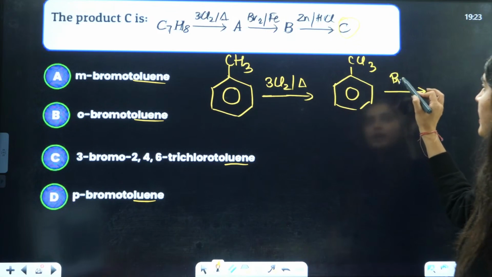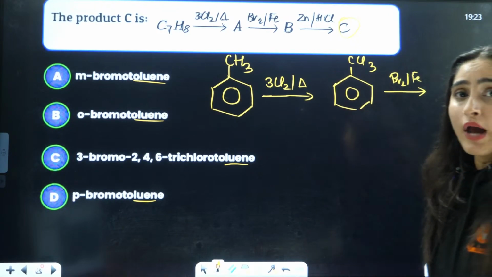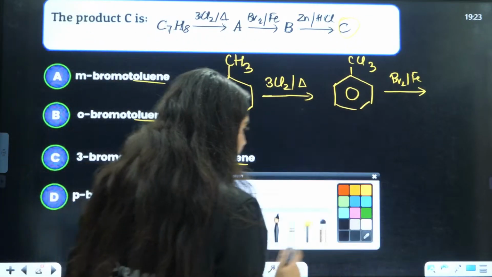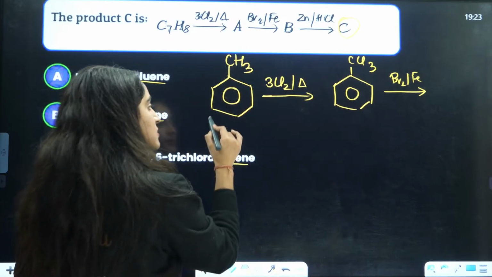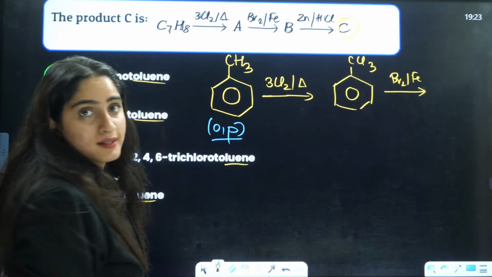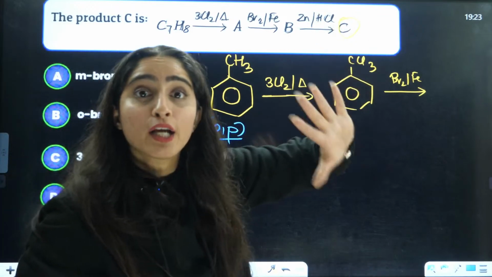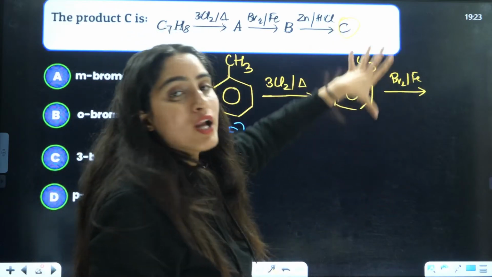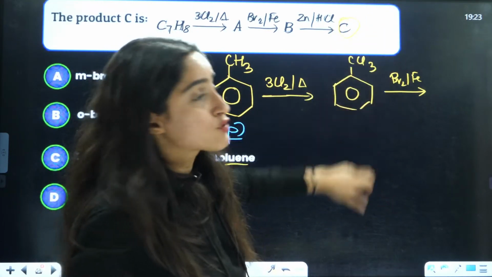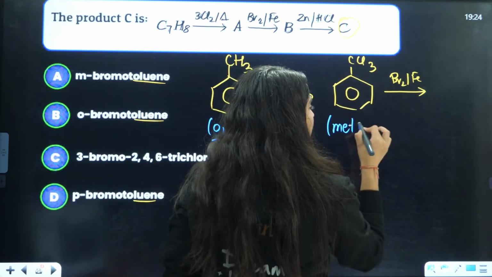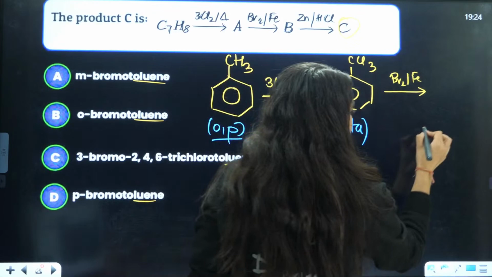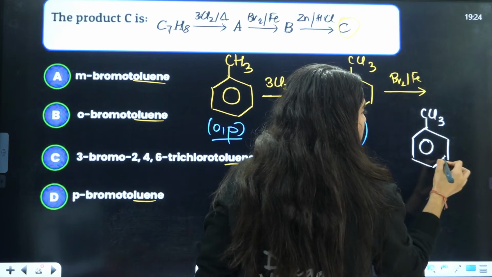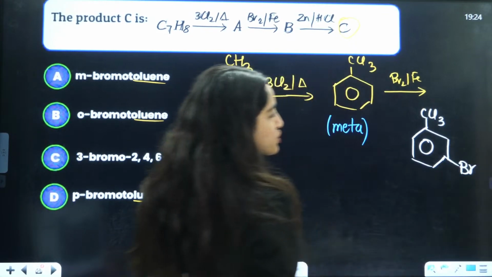After this you are adding Br2 and Fe. Br2 Fe means it is going to give you Br positive electrophile. Now guys, we know that CH3 is ortho-para directing. But in CCl3, 3 chlorine electron withdrawing atoms are attached here. That means the overall effect of this group will be minus M effect. So it is going to be meta directing, right? That is why it is going to get replaced on the meta position. This is also a very nice question, okay?